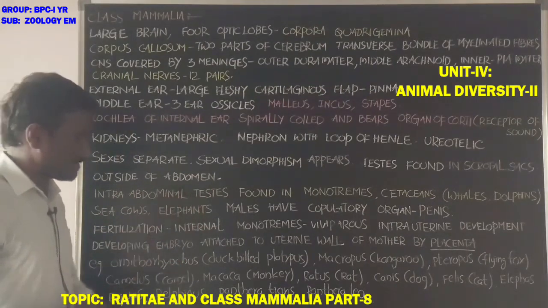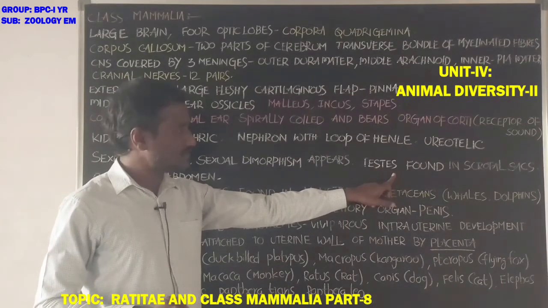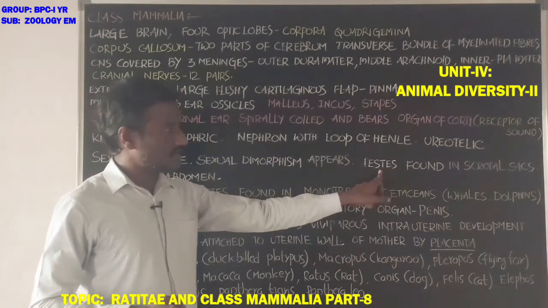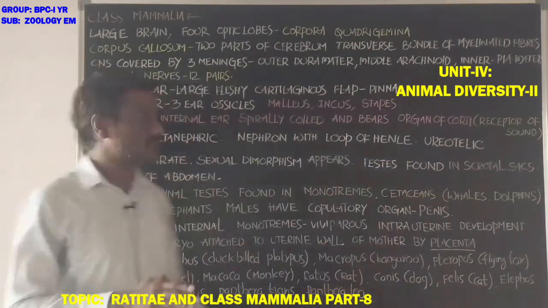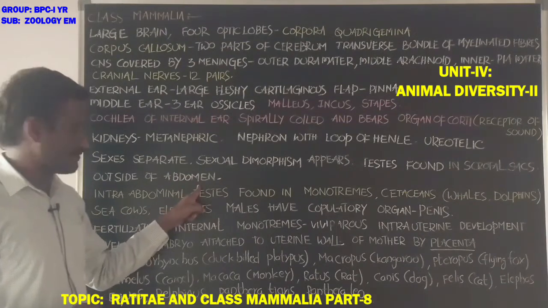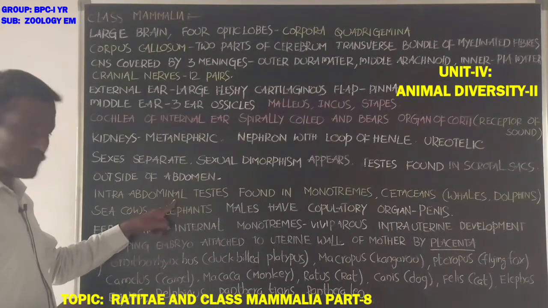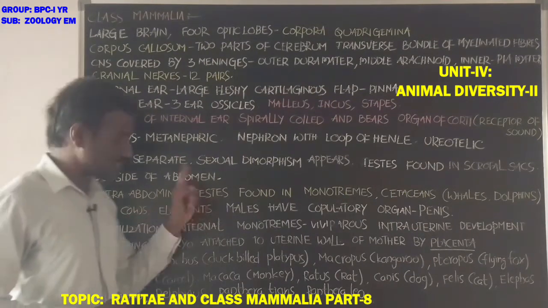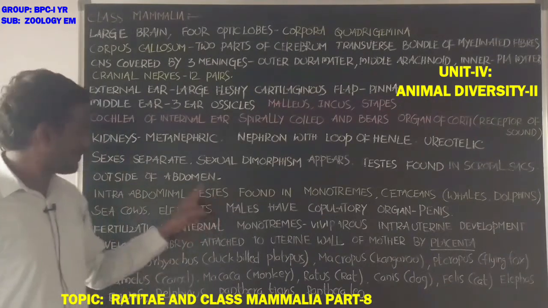Actually, in most animals the testes are found in scrotal sacs outside of the abdomen. Some animals show intra-abdominal testis, with the testis present inside the abdomen.